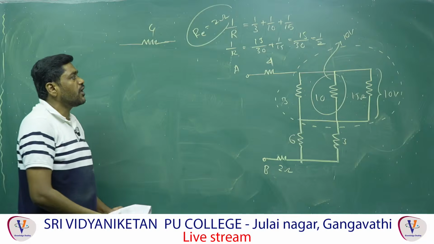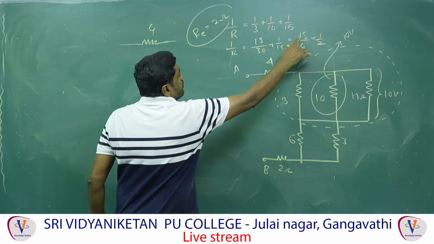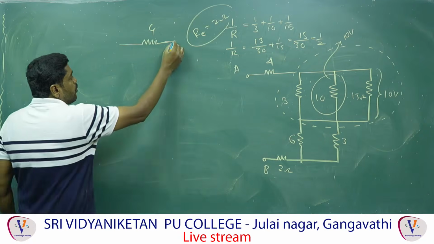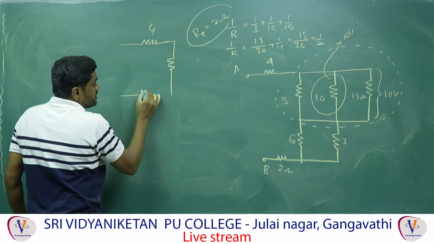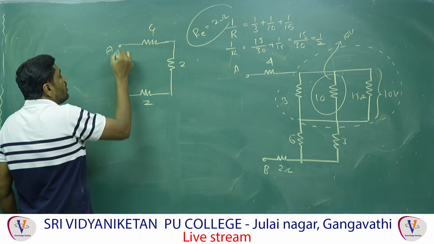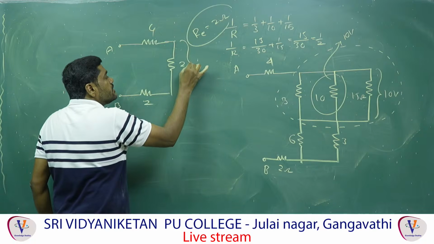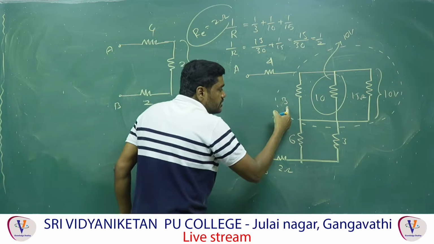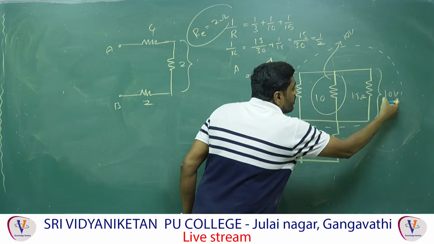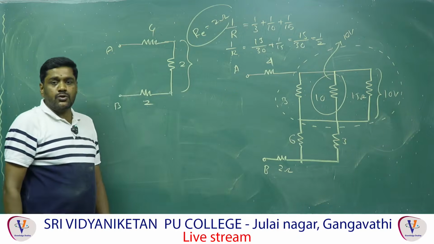By using the formula, 13 by 30 plus 1 by 15, and 2 into 15 means 15 by 30, that is equal to 1 by 2. Therefore, R is equal to 2. This is 4, this is 2, and this is also 2. Therefore, now you can say all are in series. Now tell me, here the voltage across this 2 ohm, how much? Voltage across the 3 ohm, voltage across the 10 ohm, voltage across the 15 ohm, all are equal, that is given as 10 volts. The effective resistance is 2 ohm, and the voltage is also 10 volts only.